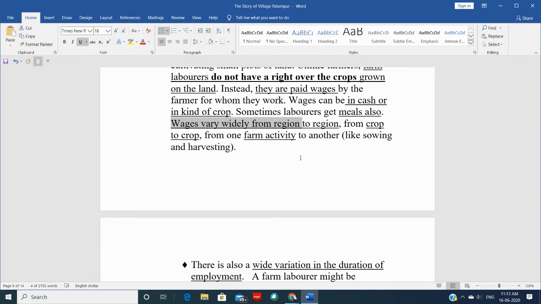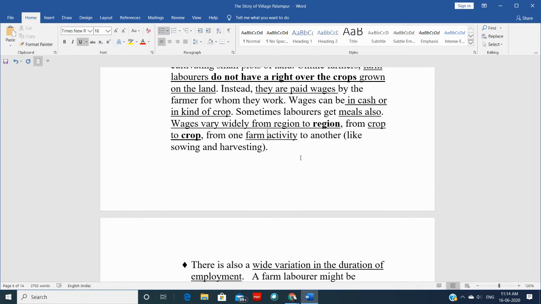Wages also depend on the region. In some regions, the wages are high. In some regions, the wages are very low. Again, it varies from crop to crop. So it depends on region, and it depends on crop also, because for some crops the wages are high, for some crops the wages are low. Again, it is decided by the farmers who own the land.